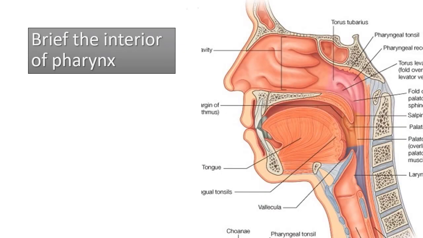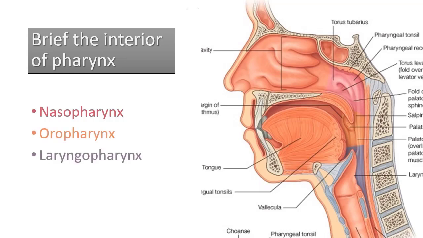Let me briefly explain the interior of pharynx in this slide. We can observe nasopharynx, oropharynx and laryngopharynx shown in different colors respectively here. Nasopharynx is just below the base of the skull. It communicates anteriorly to nasal cavity, inferiorly to oropharynx. And in its lateral wall it has eustachian tube opening around which we have elevated mass of lymphoid tissue, that is mucosa associated lymphoid tissue. This is tubal tonsil.